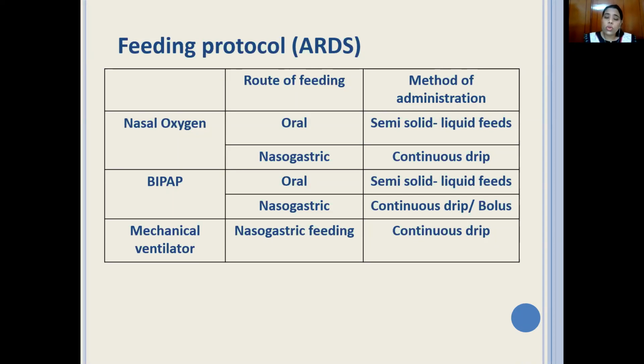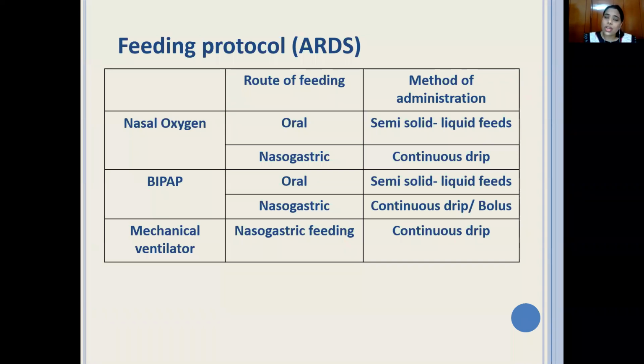So what do we do? Can we make them really eat chapati, dal, rice, vegetable, a full meal? No, we cannot do that because we don't have that much time, and the more the patient chews, the more it can actually increase the work of breathing, and they can feel more breathless. So what is to be done? If the patients are on oral feeding with BiPAP, give them meals which are calorie dense, which can be finished in a span of 15 to 20 minutes, which we'll see later how we can do.